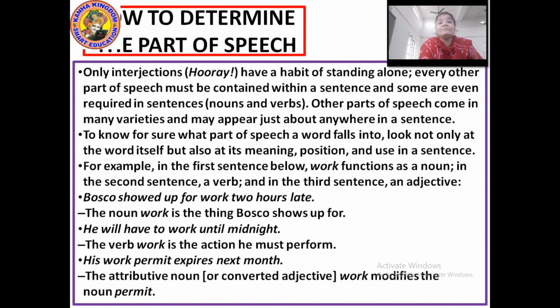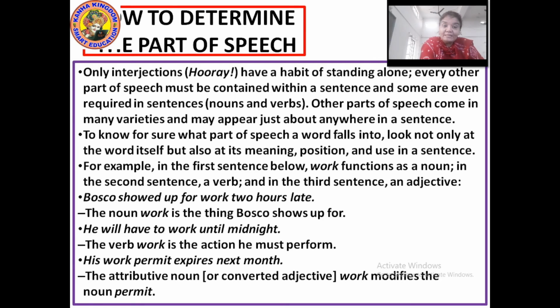Now how would you identify a part of speech in a sentence if it is being asked? First, you have to understand its meaning. Go very slowly, but not so slowly that the examination time gets over. Just read the sentence and try to understand. Look not only at the word, but also at its meaning.